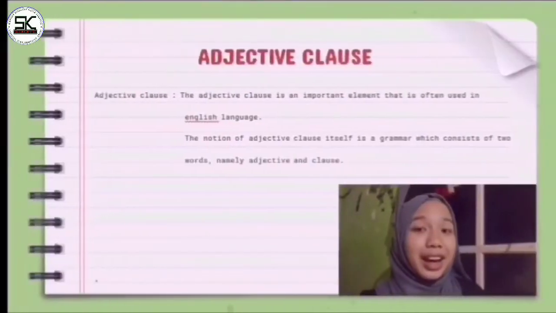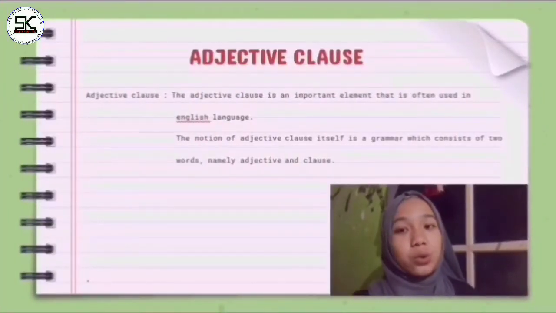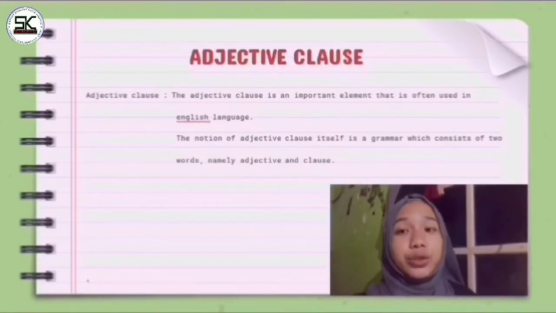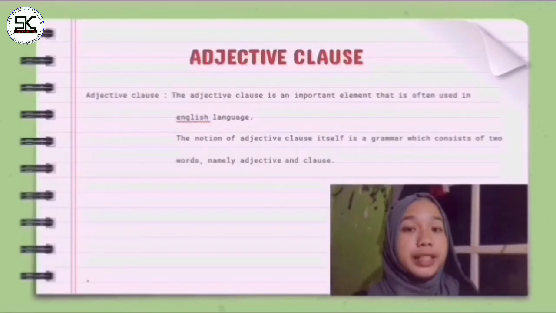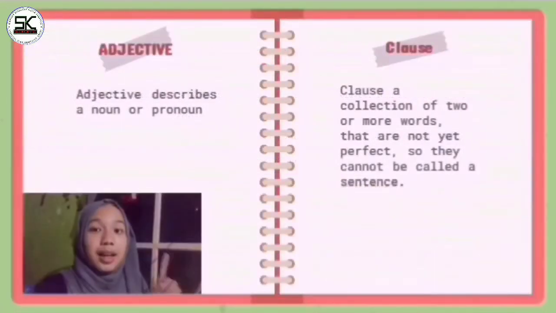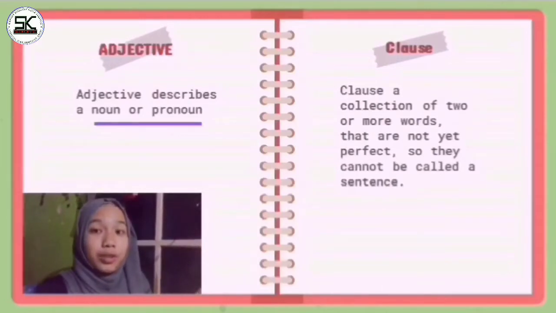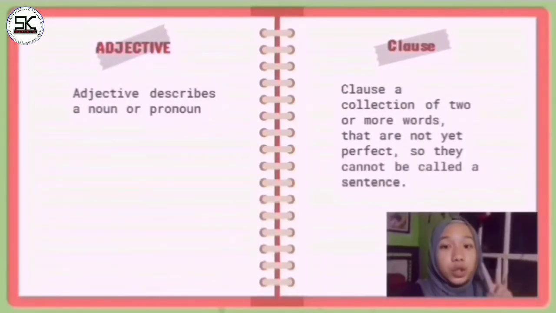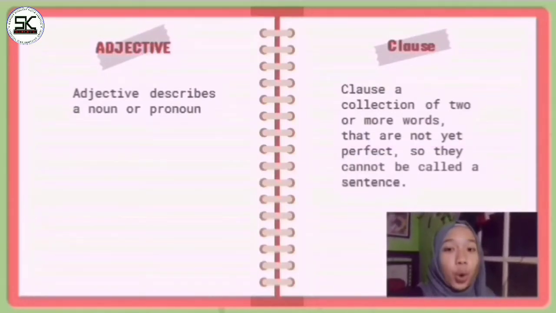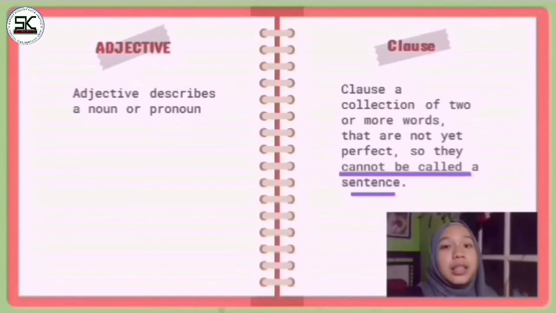And now let's play the presentation. Check it out. Guys, I want to show you about adjective clause. The adjective clause is an important element that is often used in the English language. The notion of adjective clause is a grammar term which consists of two words, namely adjective and clause. Adjective describes a noun or pronoun, and clause is a collection of two or more words that are not yet perfect. So, they cannot be called a sentence.